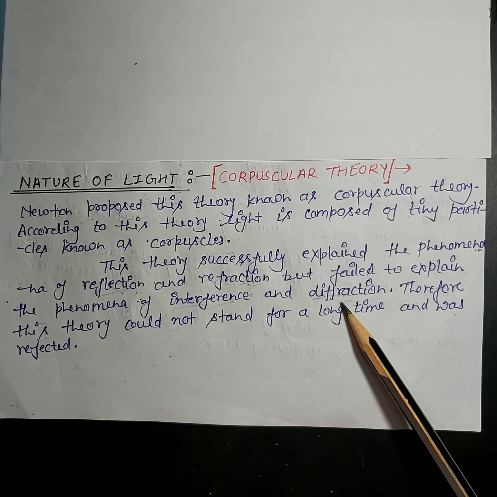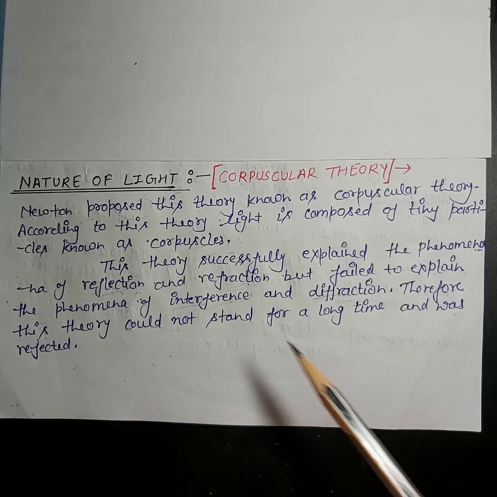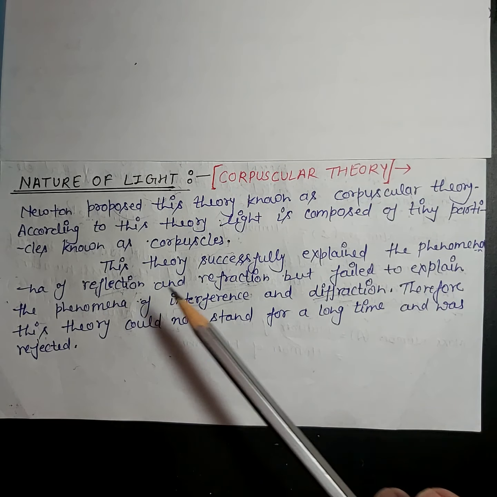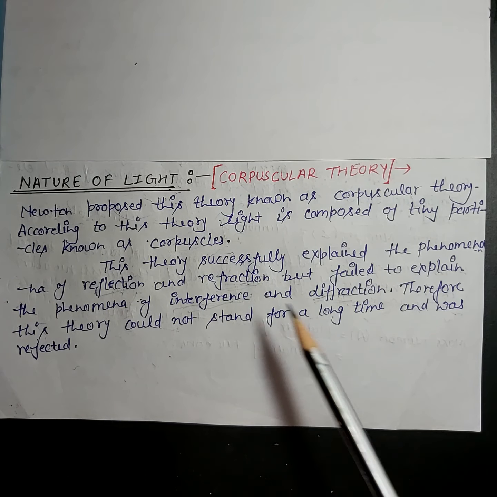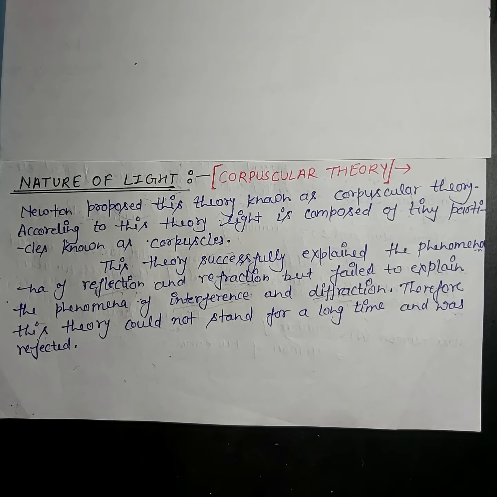Like refraction, it is also a slight bending of light, but when it passes around the edges of an object. So these are the properties of light, and this theory explains only reflection and refraction but not interference and diffraction. That's why it could not stand for long. So this is the corpuscular theory.